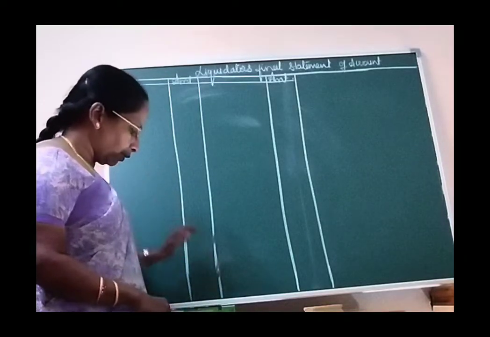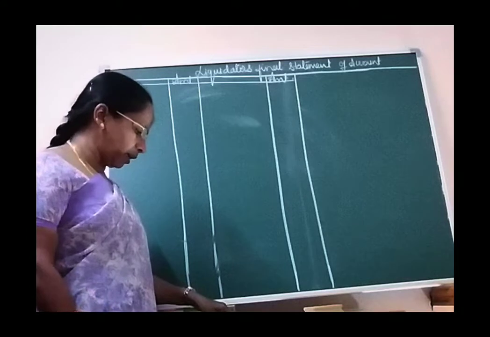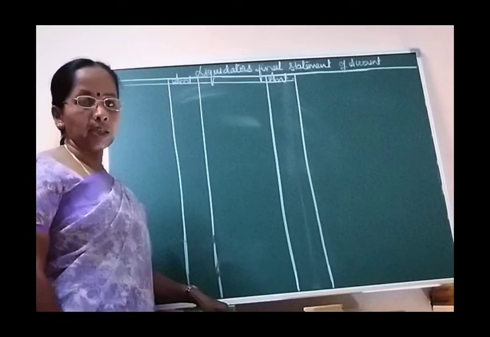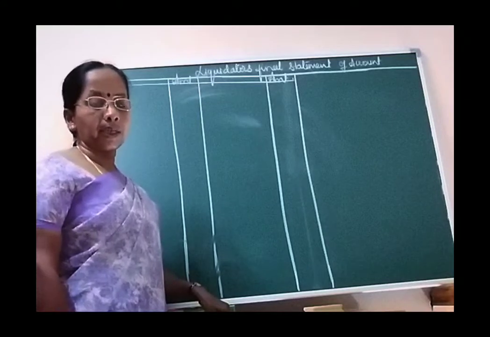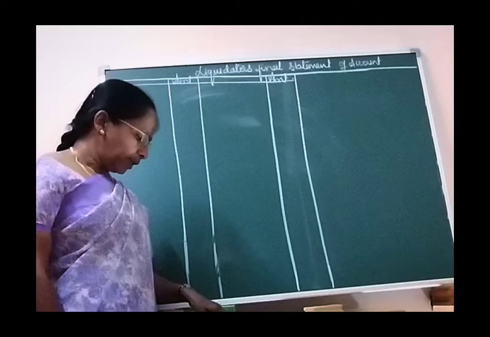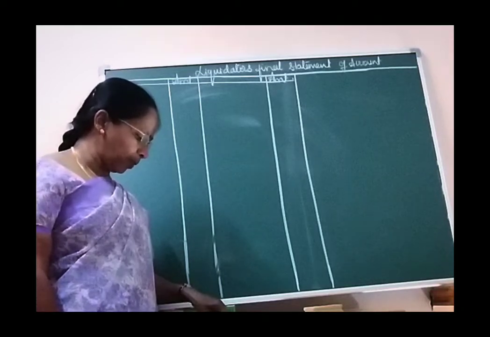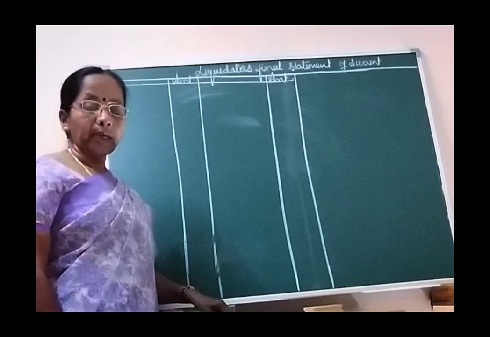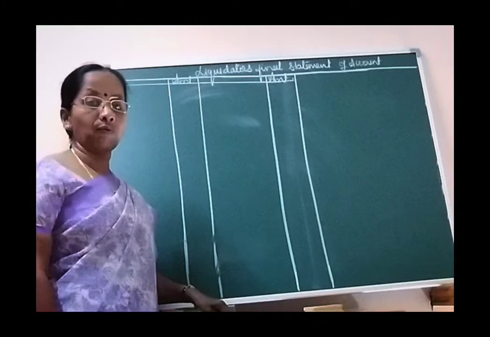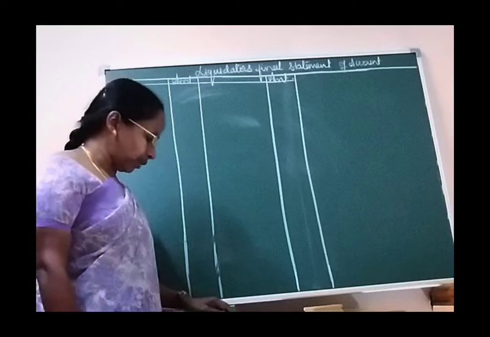Here it is given, following is the position of the company on 31/3/2015. Before I start this question, there is a small correction that you need to make in the question. With regard to dividend on preference shares having been paid up to, it is given 31/3/2015. You make it as 2014. Okay. So now I start.